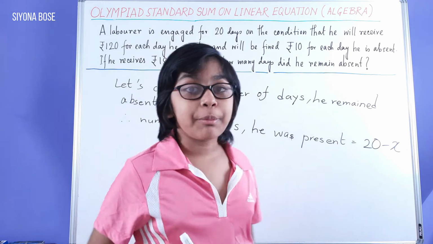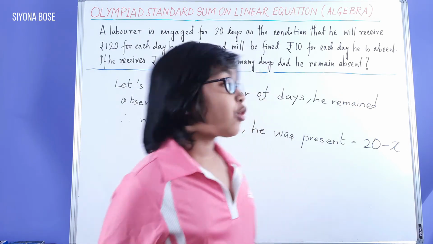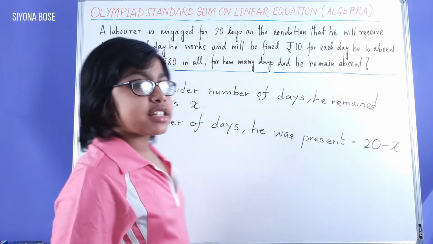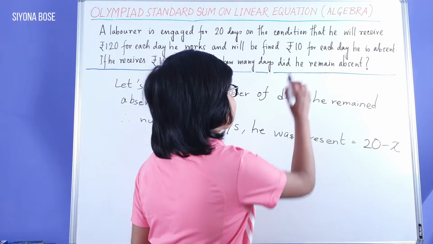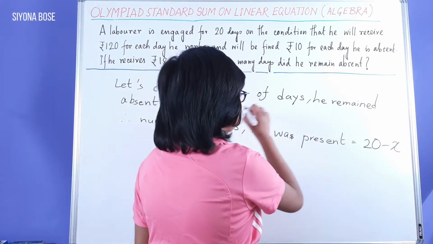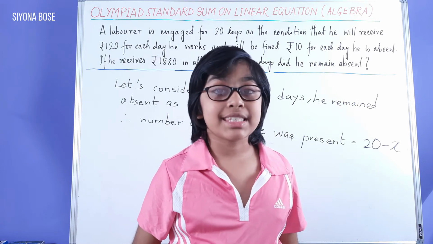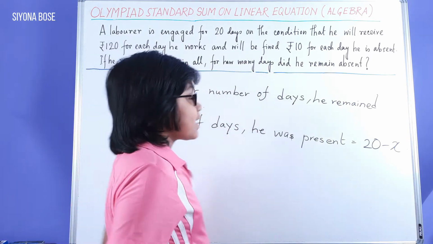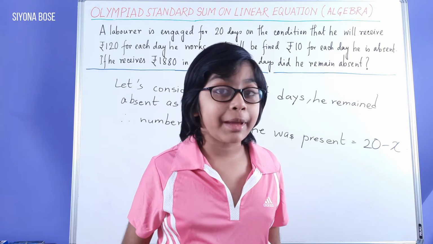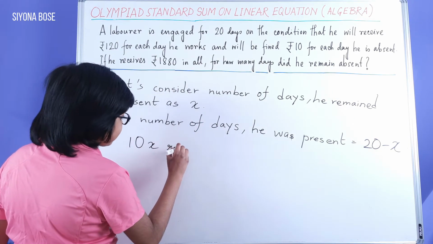Now, as per information from the sum, he would be given 120 rupees for each day he worked, and he would be fined 10 rupees for each day he did not work or was absent. That means the number of days we took him to be absent was x. Now, for x days, he was fined 10x rupees.